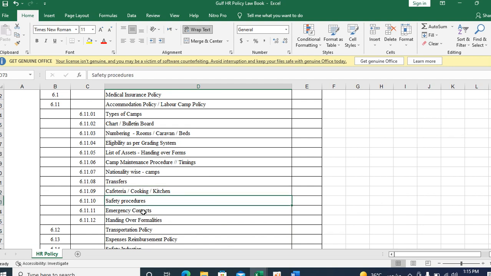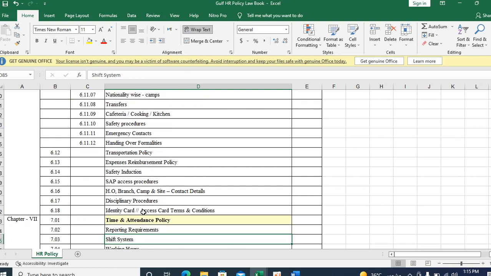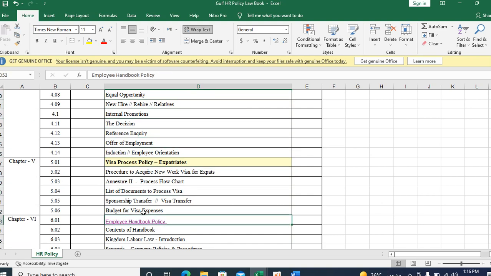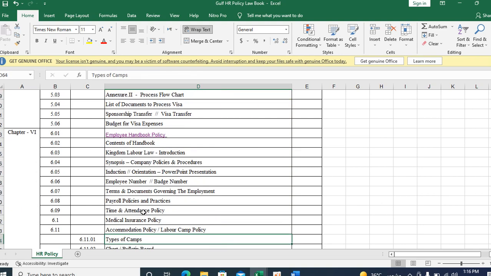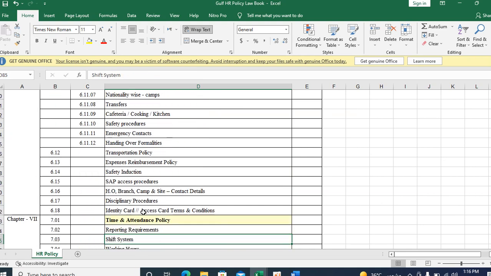Anyway, you have to copy those safety procedures from the safety department and paste them here, and you can get support from the safety department also. Transportation: when a new employee comes, whatever procedures an individual has to follow, you have to mention in the employee handbook policy. That is policy number 6.